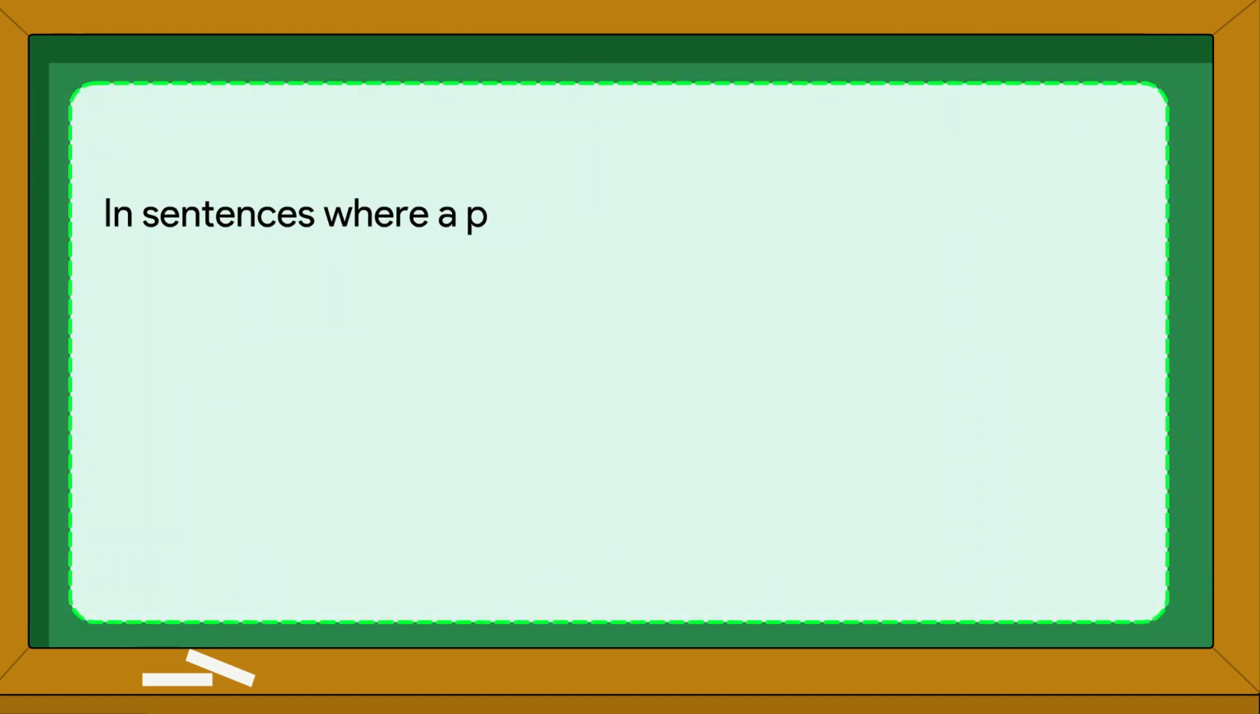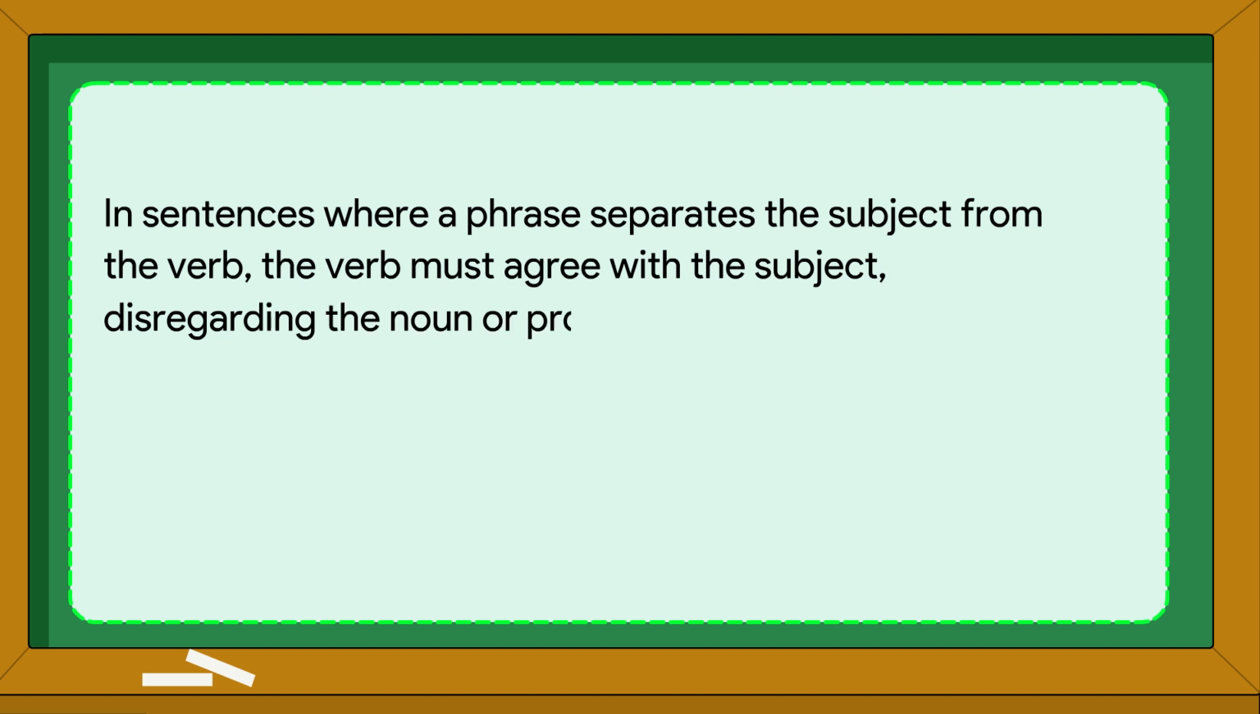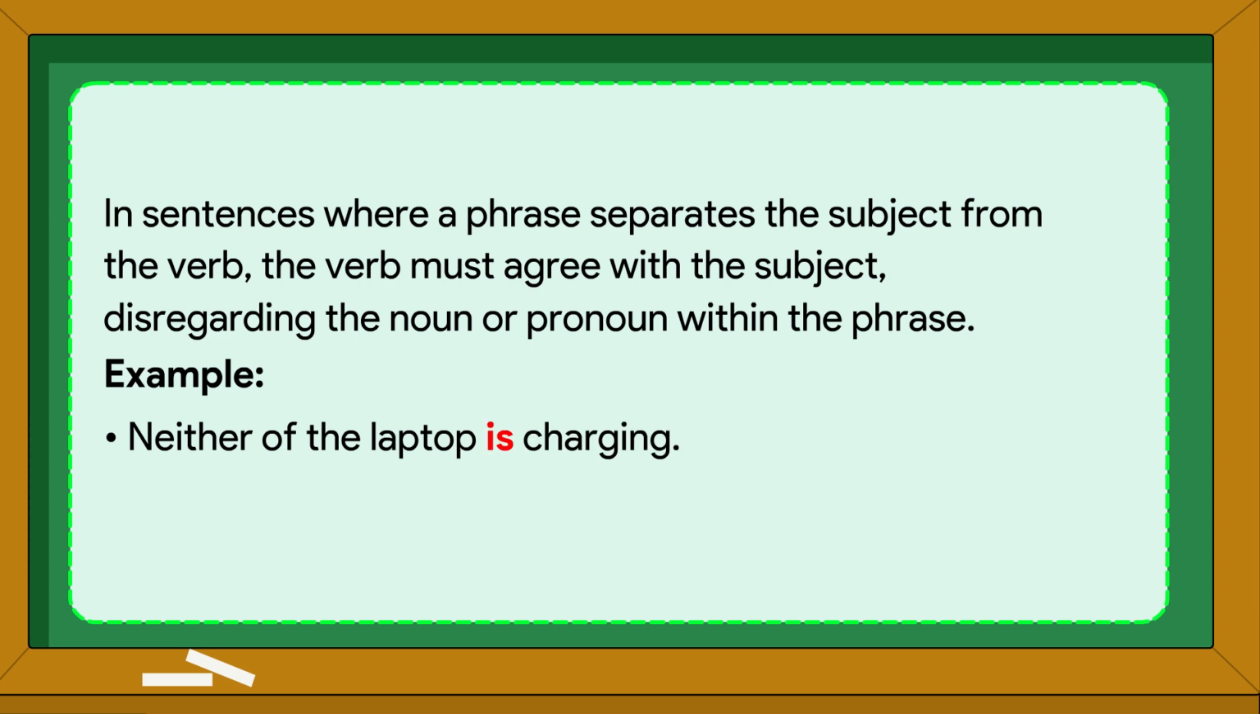In sentences where a phrase separates the subject from the verb, the verb must agree with the subject, disregarding the noun or pronoun within the phrase. Example: Neither of the laptops is charging. Neither of them is coming.